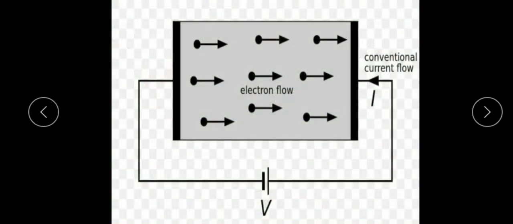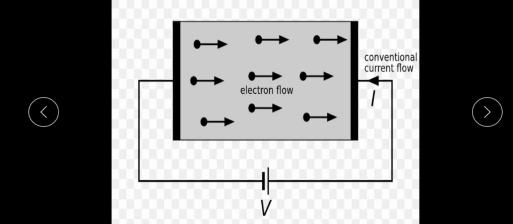The next thing is the case of solids. In solid conductors such as metals, see here, these are the valence electrons. The valence electrons are the current carriers. In solid conductors, the atoms or molecules are tightly bonded to each other.